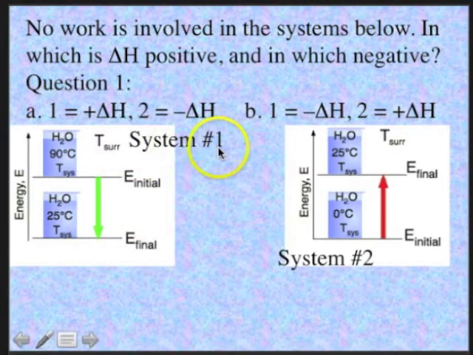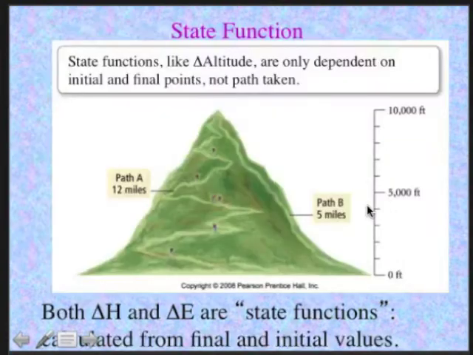In System 1, the system is losing energy. System 2, the system is gaining energy. Now, energy changes are what we call state functions. Like a change in altitude, they're only dependent on the initial and final points, not the path taken. So when you're going up a mountain, the change in elevation of the mountain is 10,000 feet.